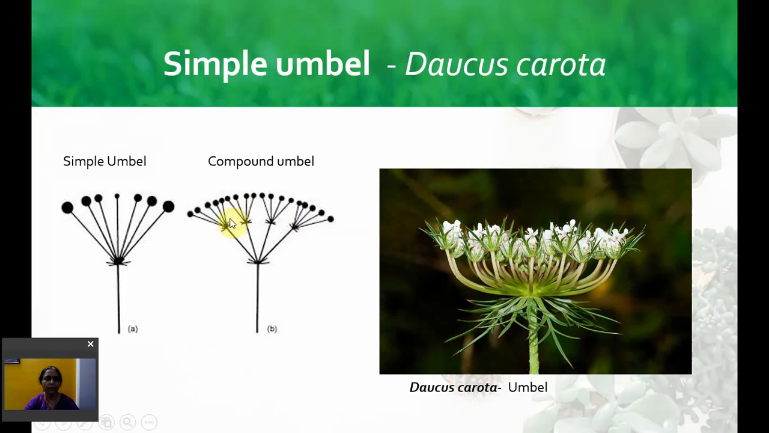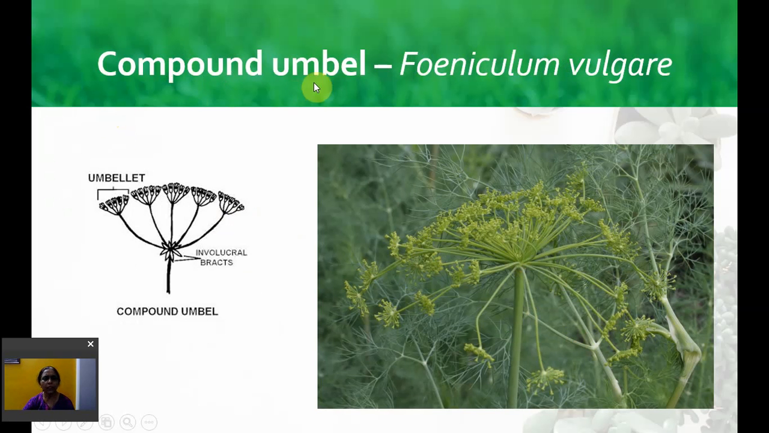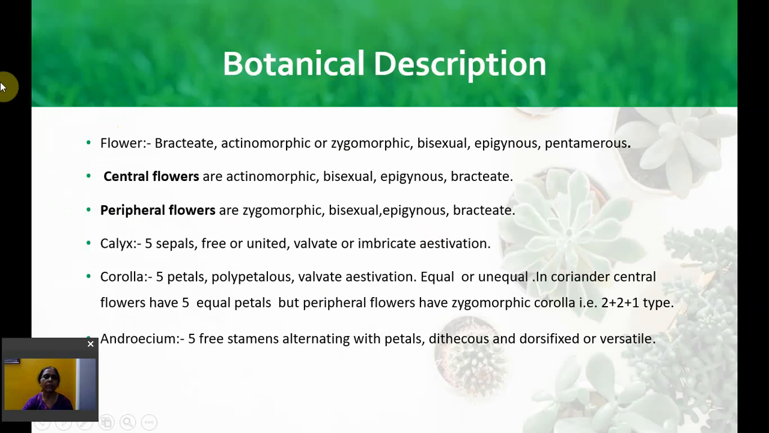In the case of compound umbel, each stalk again further branches into umbellets, and these are also subtended by bracts. You can see here the simple umbel of Daucus carota. In compound umbel, you can see here the umbellets. This is the compound umbel of Foeniculum. Let us see the botanical description.